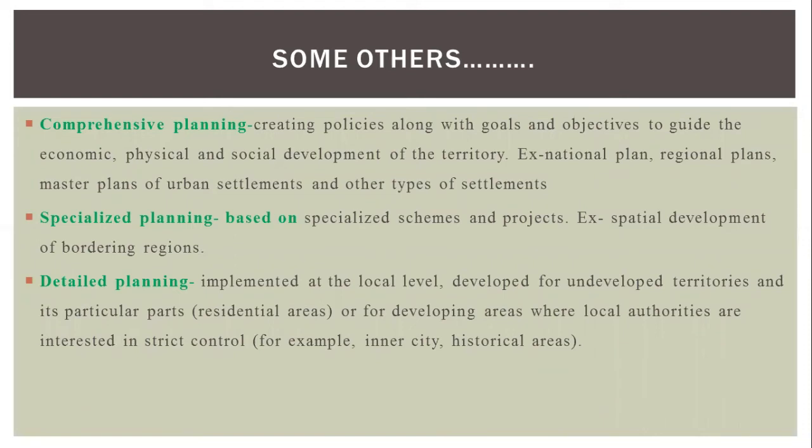Like in comprehensive planning, examples are national plans or regional plans. So you can find links of this in the single level or the multi-level planning. Basically, the types of planning have been explained in the previous slides. These are also certain terms which are used, but you can easily link them to the earlier explained types of planning.